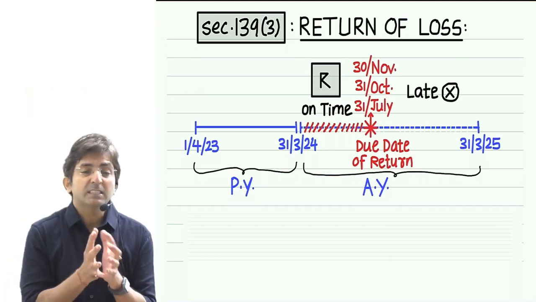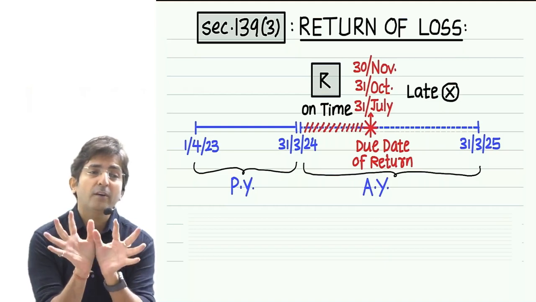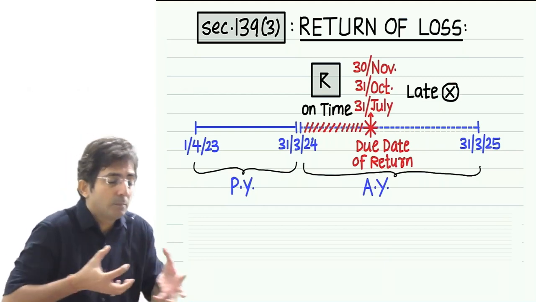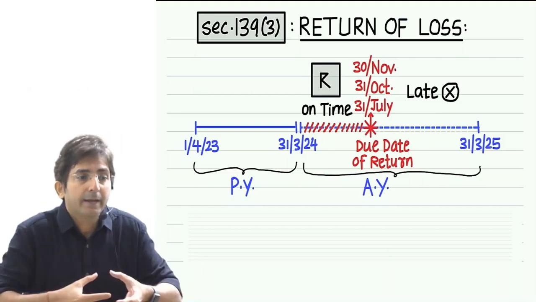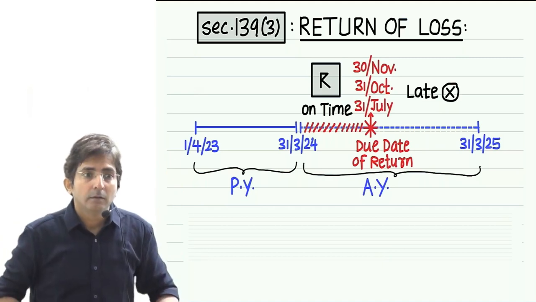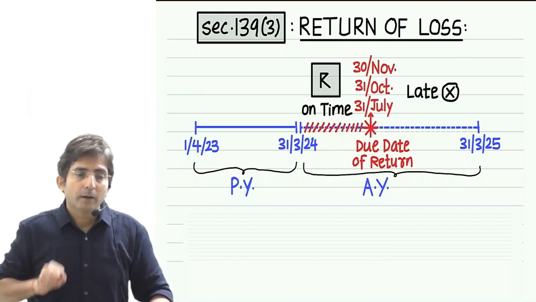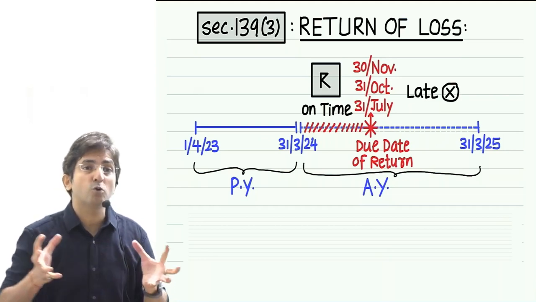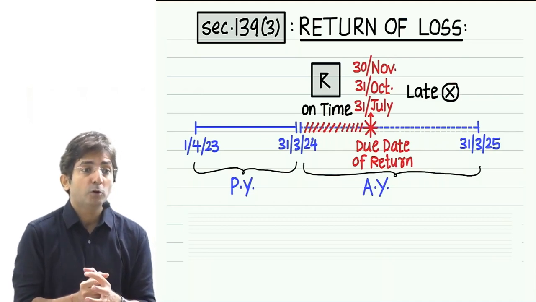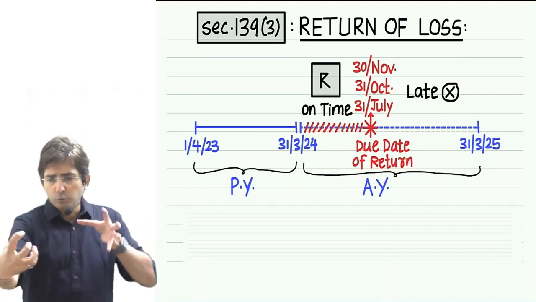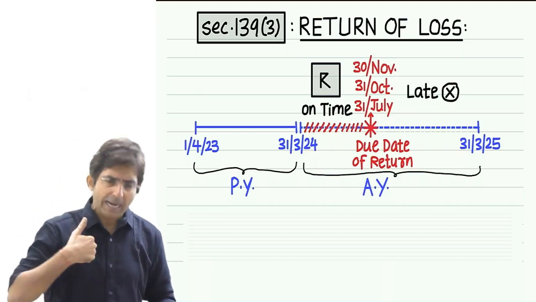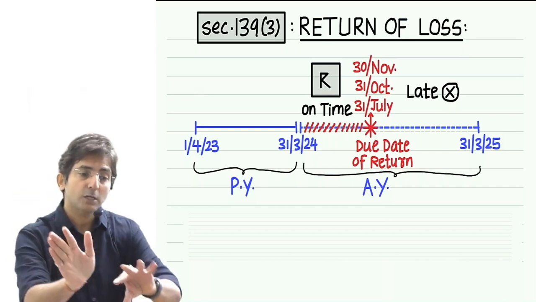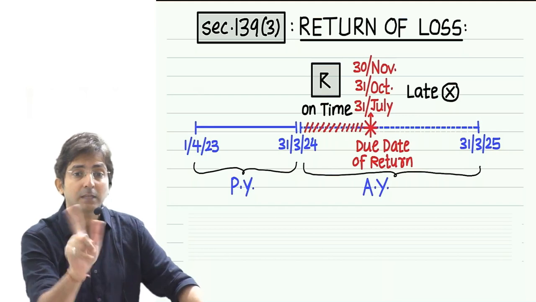So my profit is insufficient. It will absorb only 100 of depreciation. At the most it can absorb depreciation of 100. But my depreciation is 500, and my profit could absorb only 100. So what is the balance? 400 is the depreciation which my profit could not absorb. Why could it not absorb? Because to absorb depreciation, you need profit. I had profit but only 100, while my depreciation was 500. So to the extent of 100, depreciation was absorbed, but the balance 400 is unabsorbed.